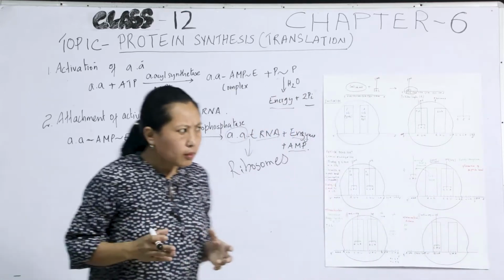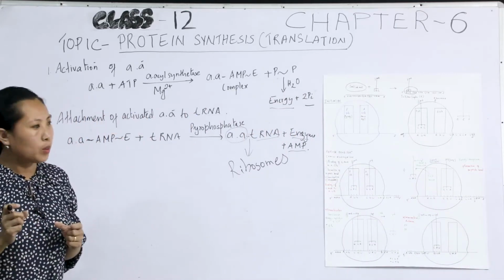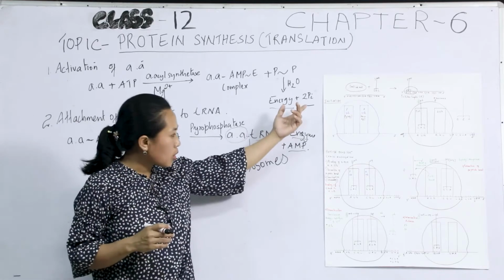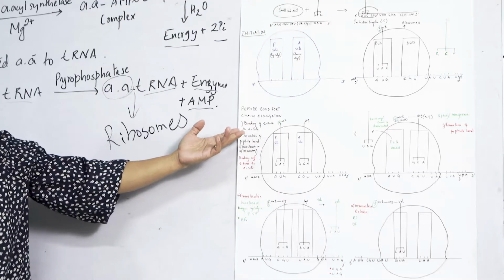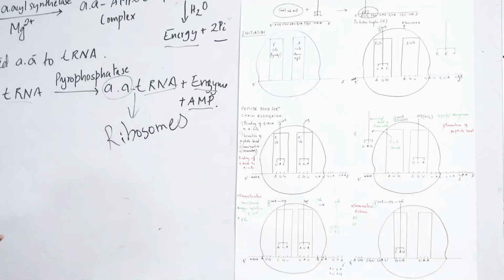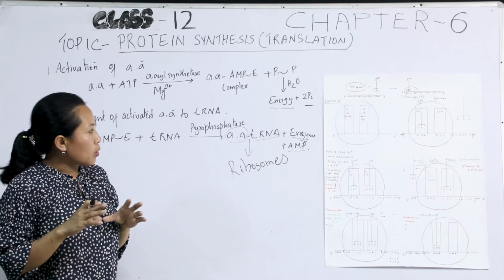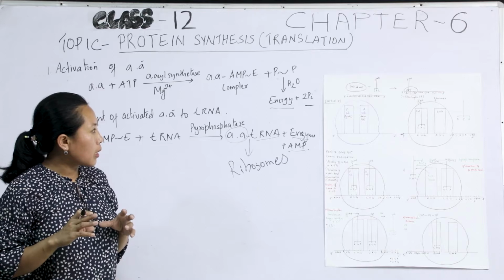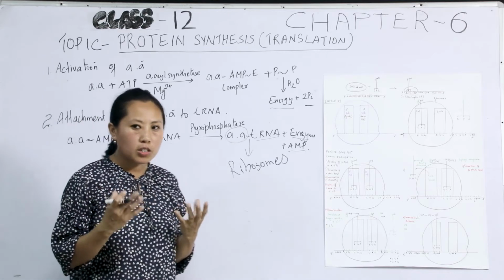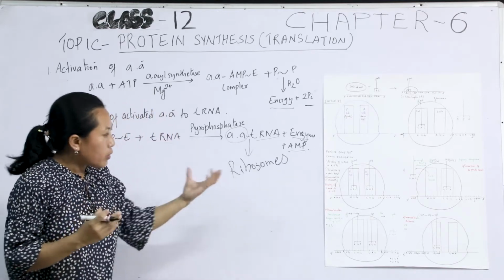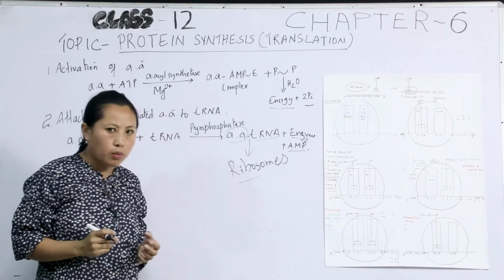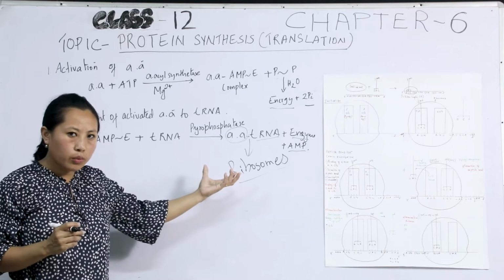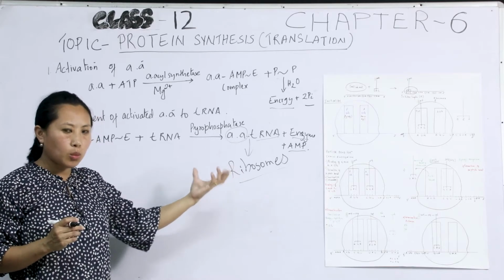The formation of the polypeptide chain takes place in 3 steps: initiation, then peptide bond formation or chain elongation, and termination. Before the synthesis of the polypeptide chain takes place, there has to be formation of an initiation complex. We have discussed that ribosomes are the sites of protein synthesis, and you have learned that ribosomes consist of 2 subunits, a large subunit and a small subunit.